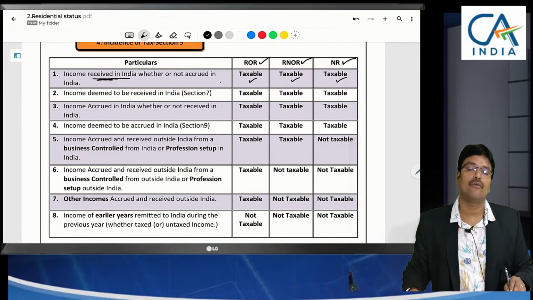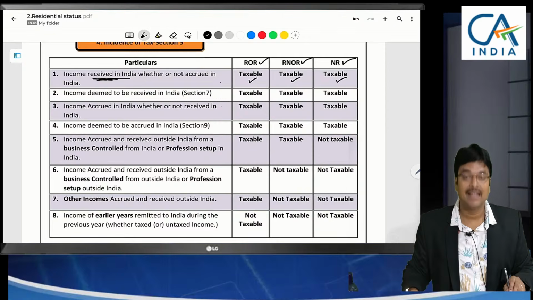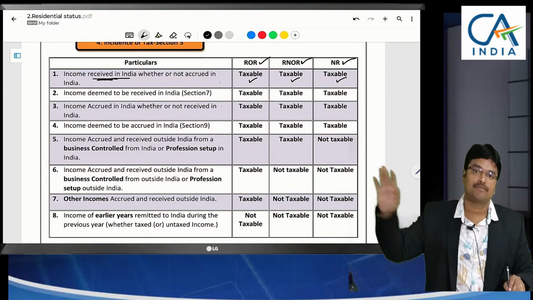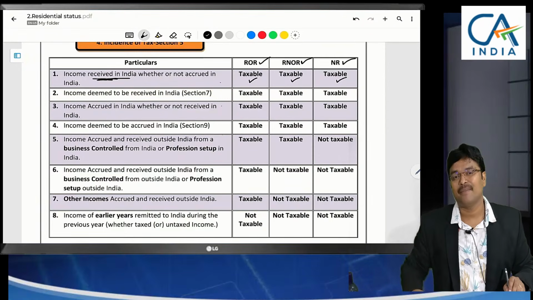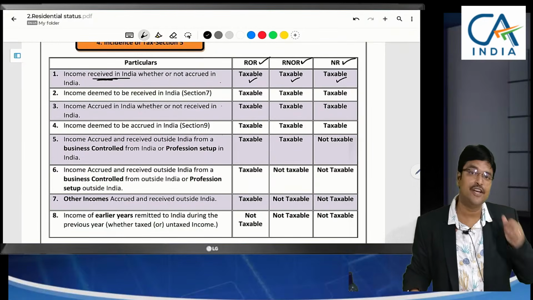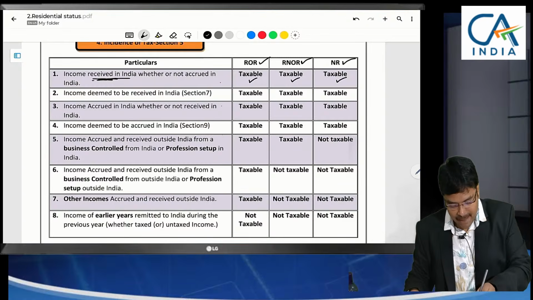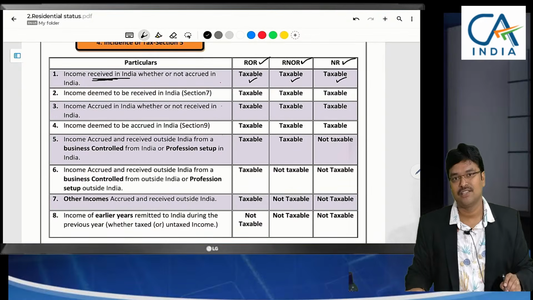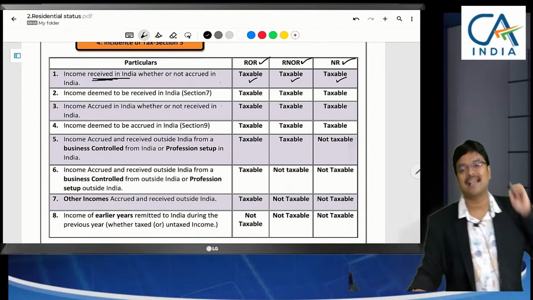Sir, I have income that accrued in the US. In America, I have earned the income. Okay, then where did you receive it? Received in an Indian bank account. That is enough for us. Since you are receiving it in India, you pay the tax in India.